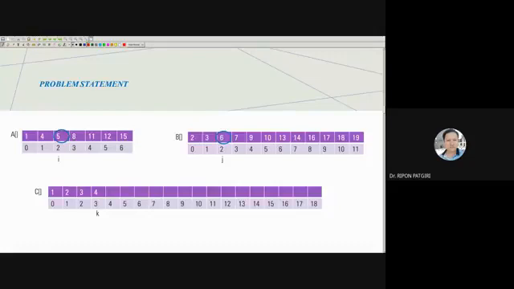Now compare 5 and 6. Which one is the smaller? I should put the smaller one. So 5 is the smaller one. So I must increase, and the next item to be compared is this, and to put 5 here, K must be increased.